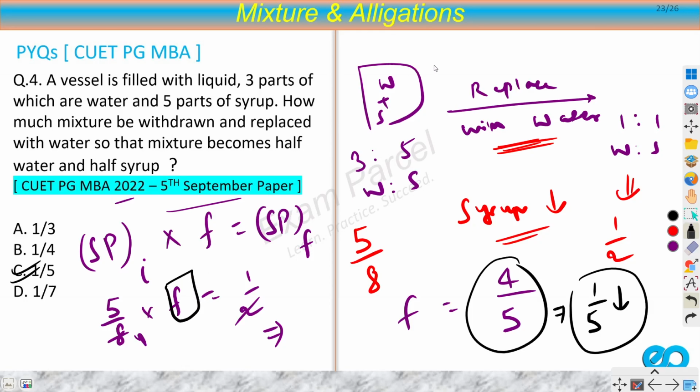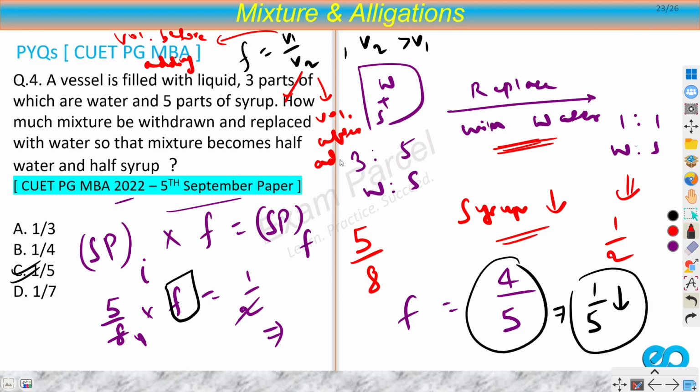Okay. So this fraction you can denote like F equal to V1 by V2, where V2 will always be greater than V1. And what are V1 and V2? V1 is the volume before adding and V2 is the volume after adding.